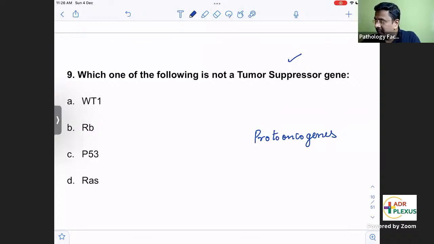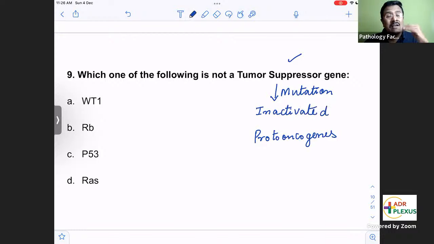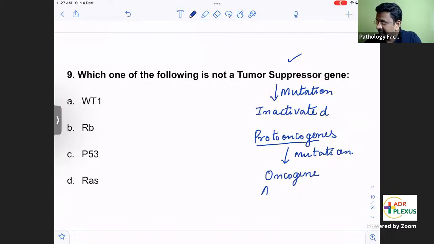So when there is a mutation, tumor suppressor genes, which are normally active, will be inactivated. The proto-oncogenes, which are normally inactive, when mutated will result in an oncogene, that is, activation will be there.